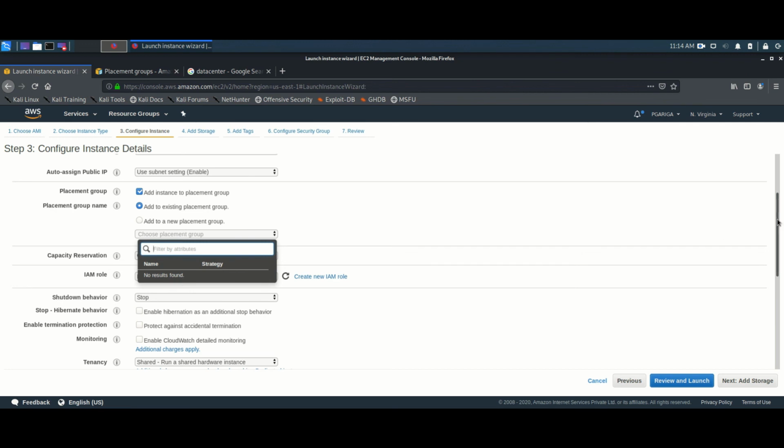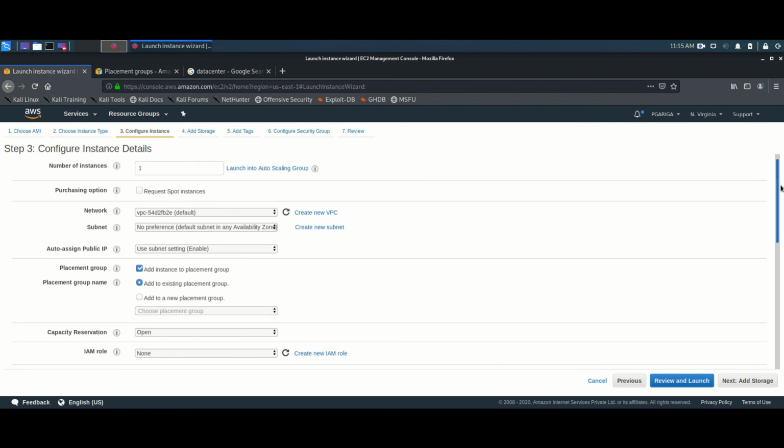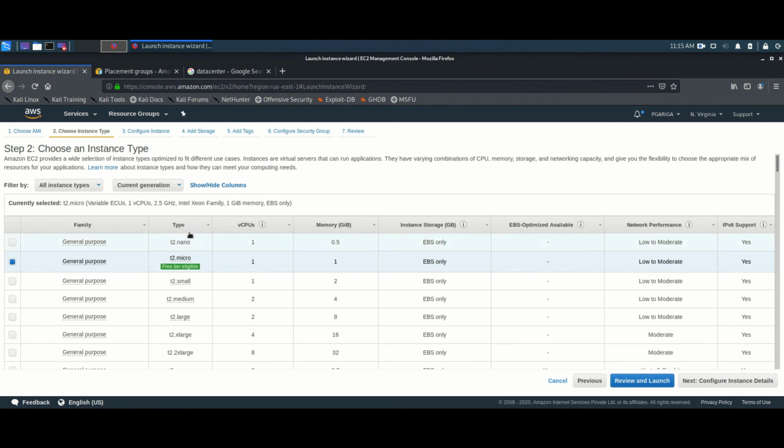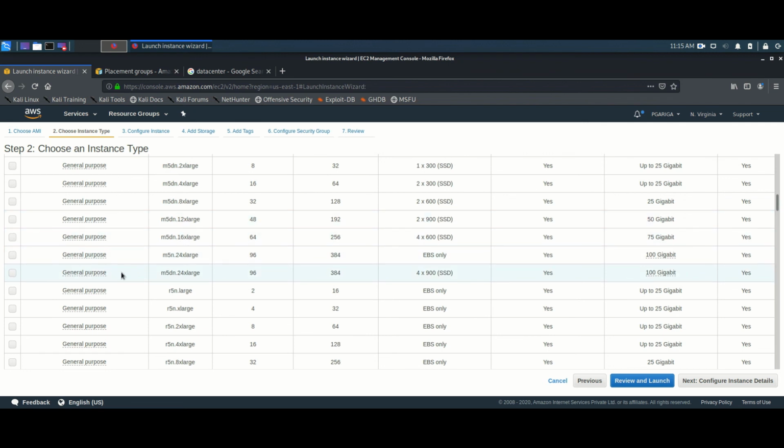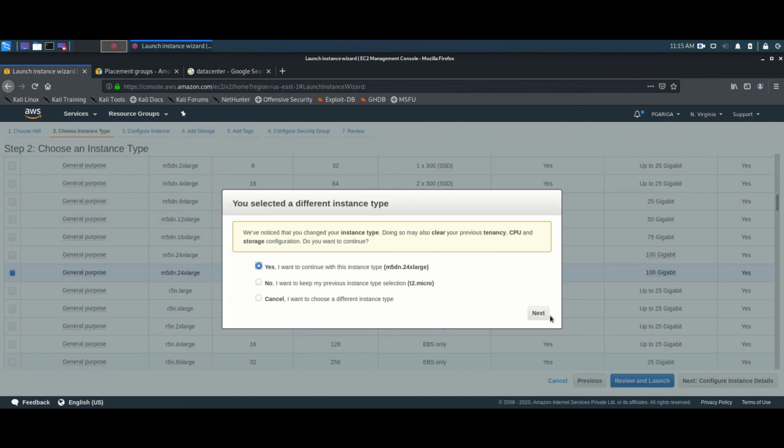So why is it not creating instances? In terms of a cluster placement group, we need bigger hardware, because we are creating multiple instances on one hardware, right? We can't have one CPU and one RAM and install 100 instances on it. It's not possible, right? So for that we need at least around an M5 large type of instance. So we'll go with this one, M5D, which has 96 processors and 384 GB of RAM. Okay, let's go. So yes, I want to continue with this type of instance.